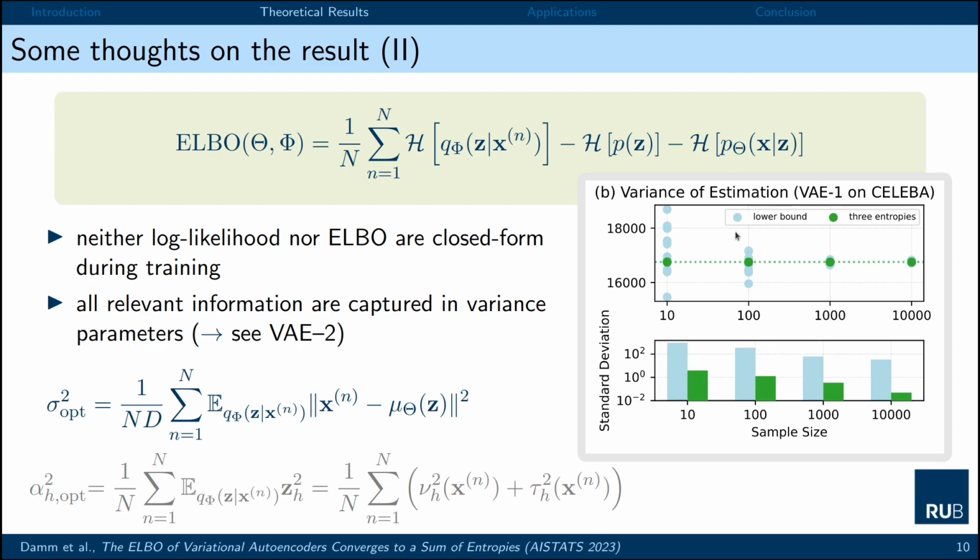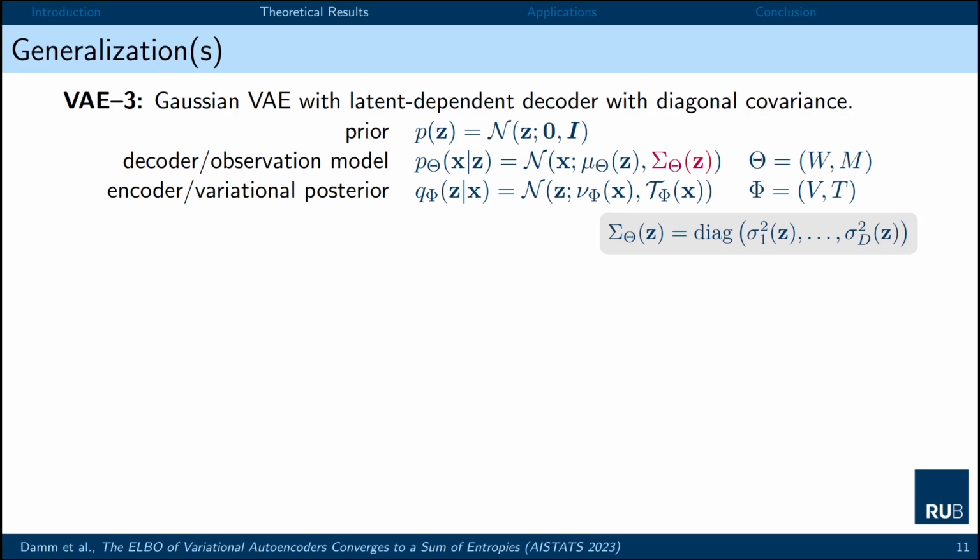So the naive Monte Carlo approximation of the ELBO is quite noisy and requires quite some samples to deliver precise estimates. In contrast to our three entropies expression, where already very small sample sizes provide precise estimates of the true ELBO value. We investigated potential generalizations of our result.